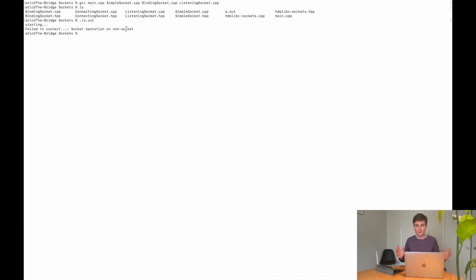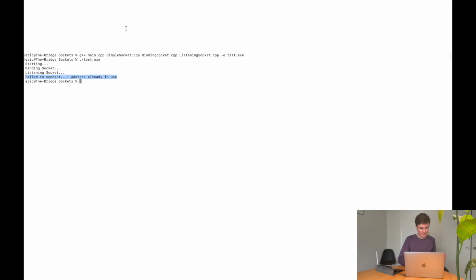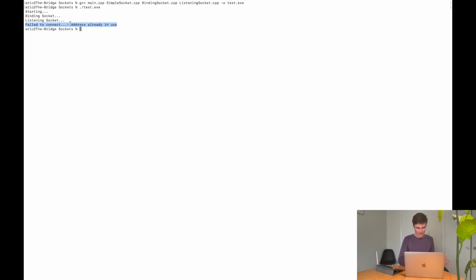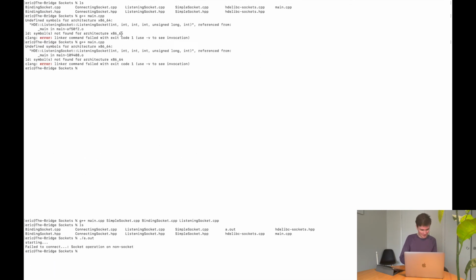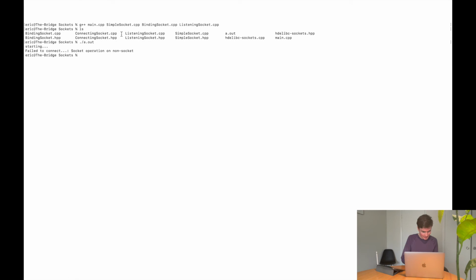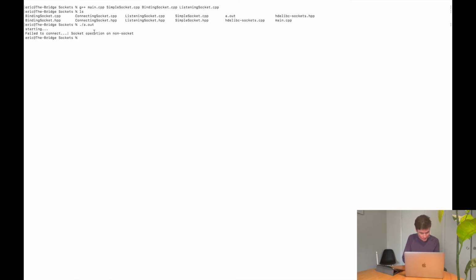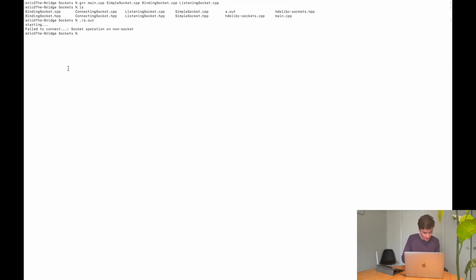Now, that's an unfortunate result because this is not the first time that I tested it, and this is not the error that is the problem. In fact, if I scroll up to the other times that I ran this test, you'll see that it is saying I am performing a socket operation on a non-socket.